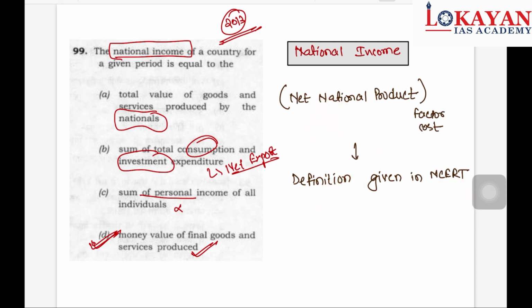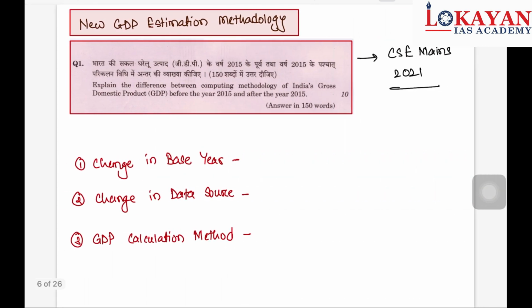Okay, there is a change in GDP methodology, and upon that a question was asked in Mains 2021. You can read this. Explain the difference between computing methodology of India's gross domestic product before year 2015 and after year 2015. So three main changes occurred.